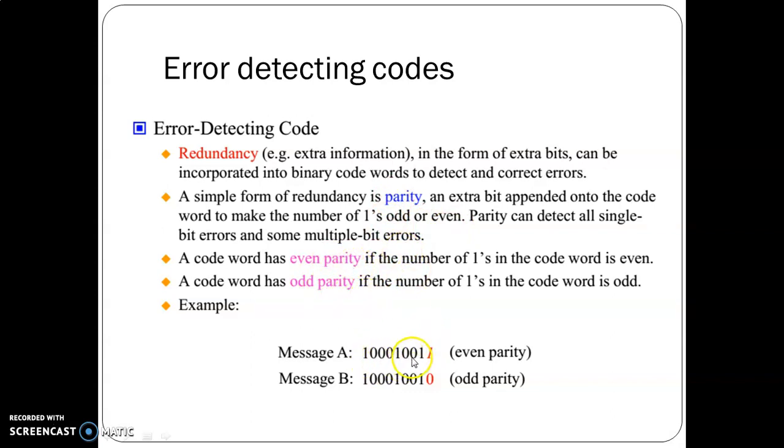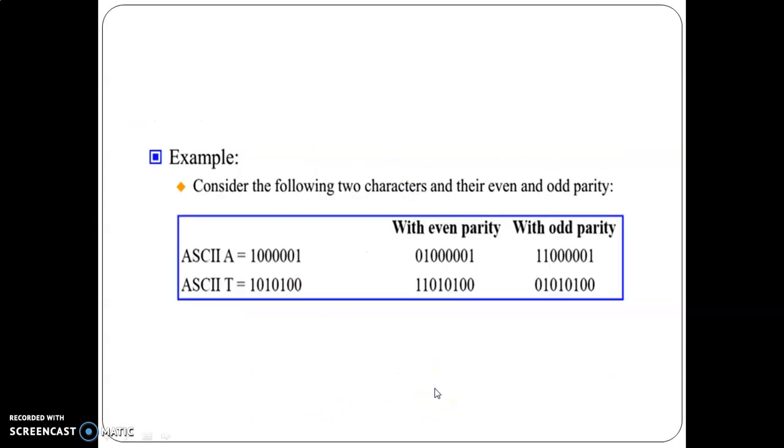So here this is the original message. Check for the number of ones in the message. The number of ones is 1. So to go for even parity error detecting code, 1 should be appended to make the number of 1 bits even now. So we get 4 ones here, which means this is even parity. Now in order to make it odd parity, a 0 is added here. Why? Because already we have 3 ones, an odd number of ones. So this is how parity is added to the codes.